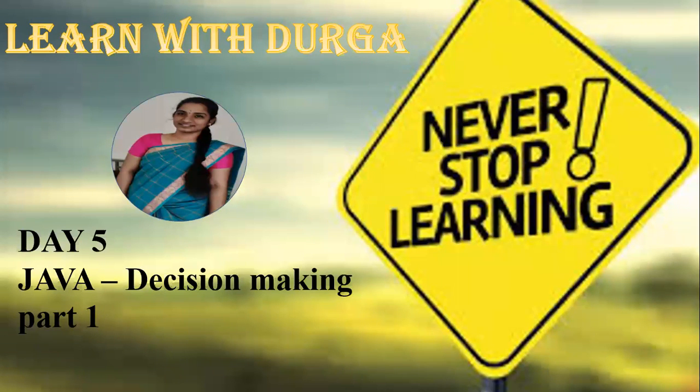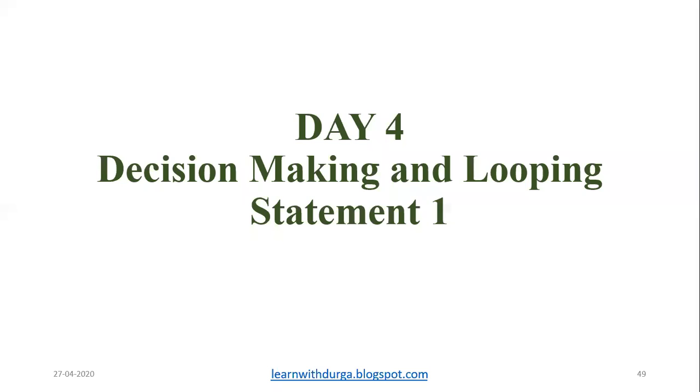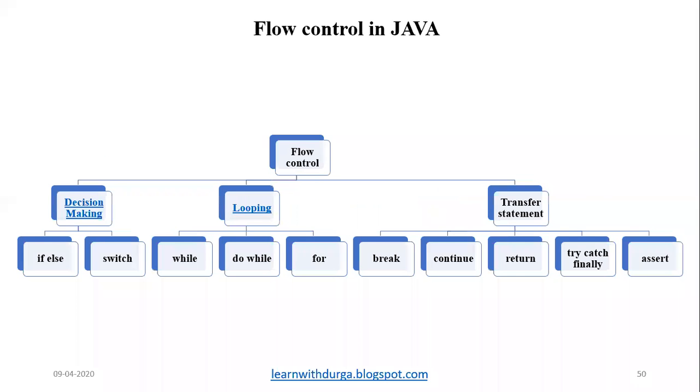You take a decision in such a way that we guide a process till the end, with the help of the condition we apply, right? So in flow control we have three major classifications. First is decision making. Decision making has if else and switch. If else is nothing but two options, either true or false. With switch, if the condition is satisfied, you will have different cases, so you can directly go ahead with the multiple choice.